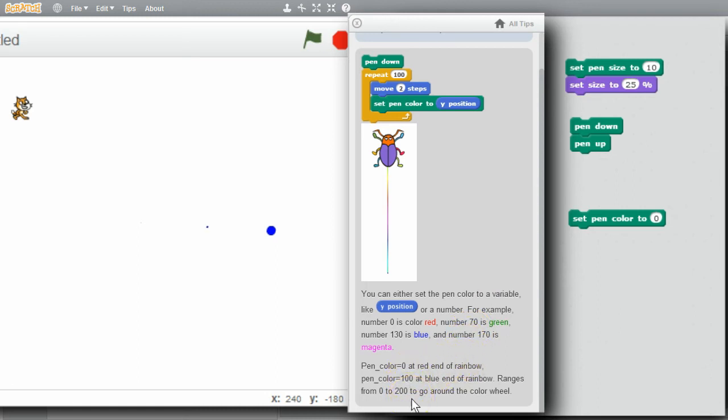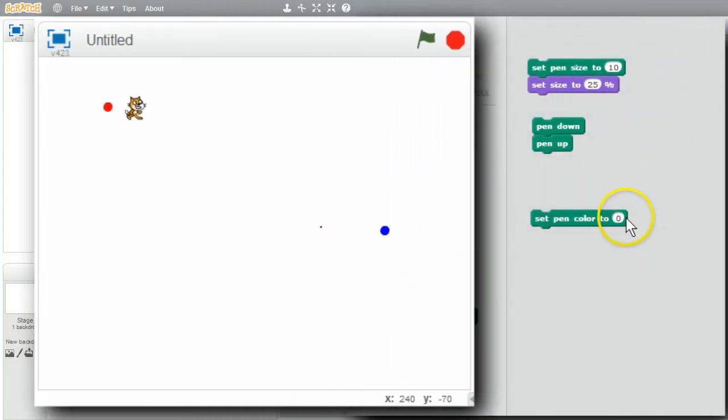Different numbers are different colors. 70 is green, 130 is blue, 170 is magenta. I'll close this and make a few more dots. I'll try 50. Change the pen color. Draw the dot. And move the cat. I'll try 100. Change the pen color. Draw the dot. Move the cat.